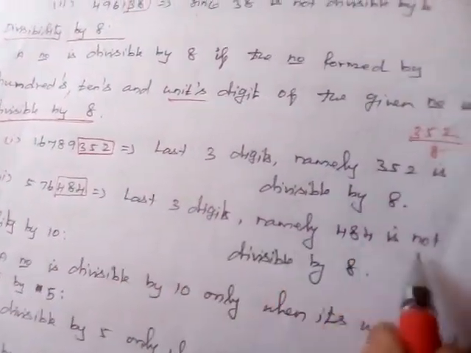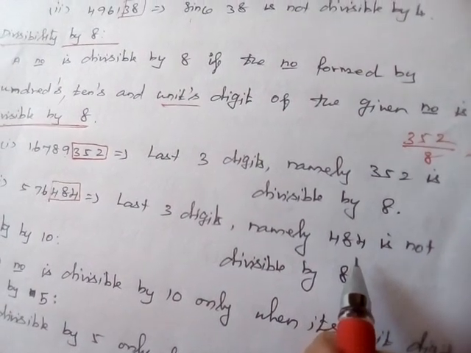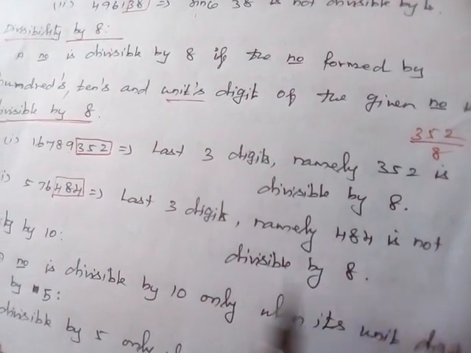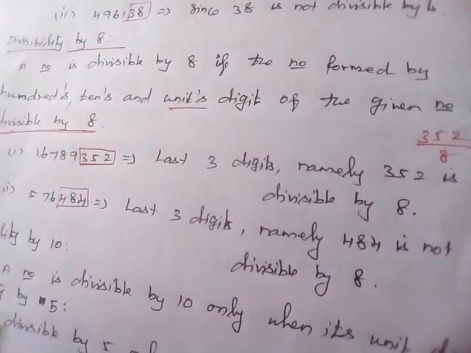Now we are going to check whether it is divisible by 8 or not. Consider the last 3 digits, 484. We strongly say that 484 is not divisible by 8, so the entire number is not divisible by 8.